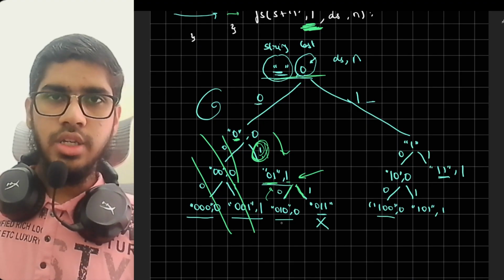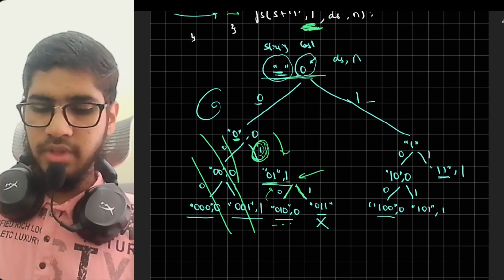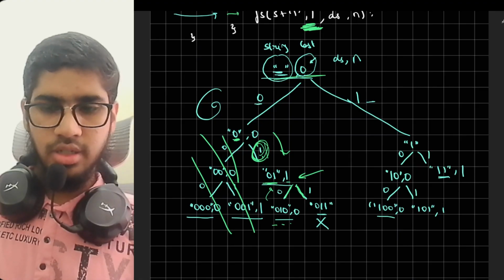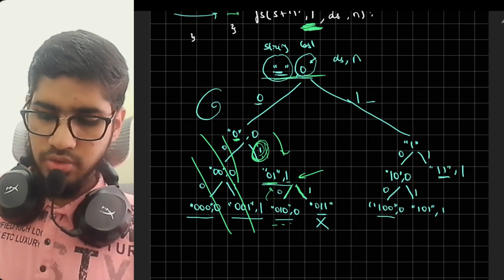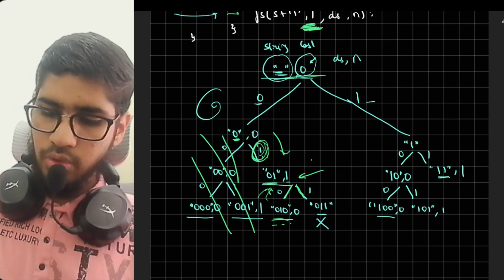Now the output is 0, 1, 0 because the left always takes 0. It tells us to add 0. So we have added 0 and we have got another answer. Then we backtrack and go here.